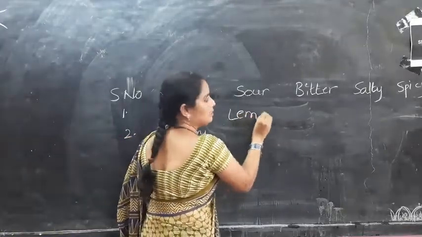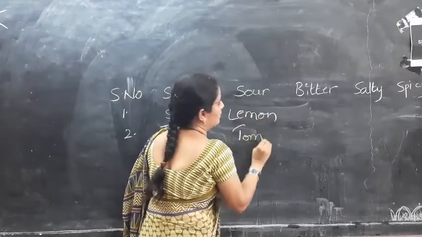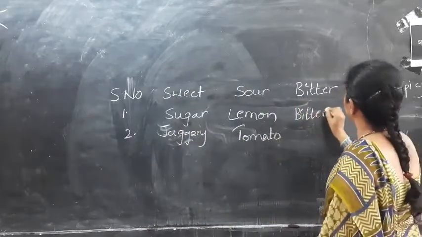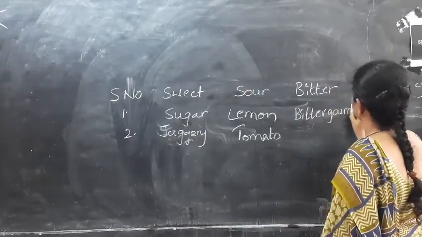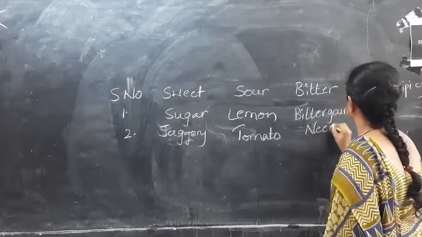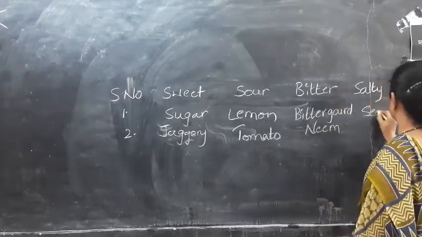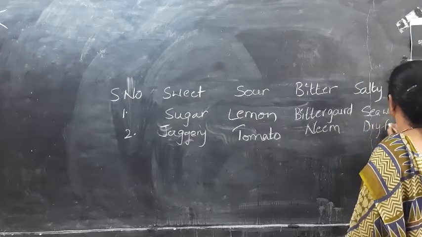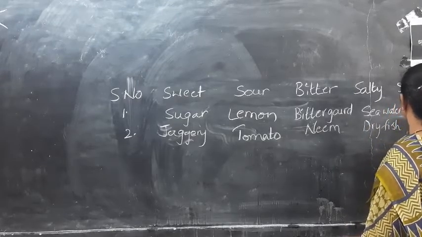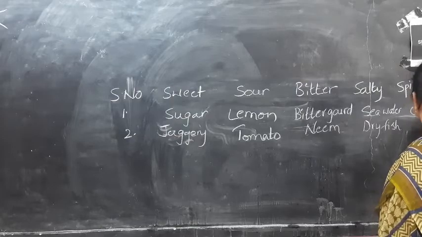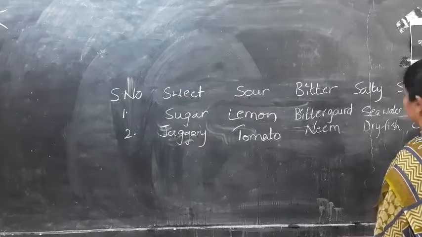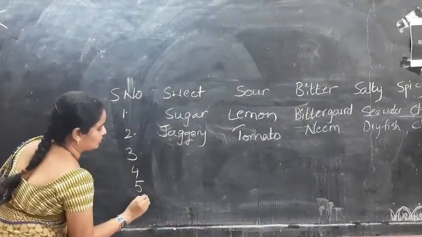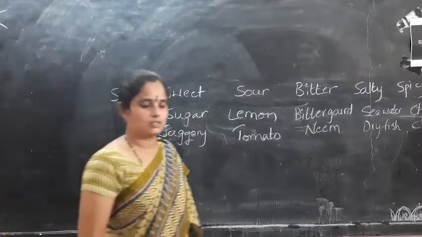Sour, lemon, tomato. Bitter taste, bitter gourd and neem. Salty, sea water, then dry fish. Spicy, chilies are spicy and cloves. Okay, some more are there. You fill the remaining as your homework.